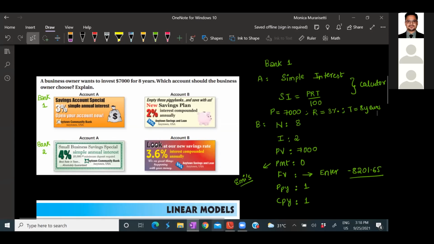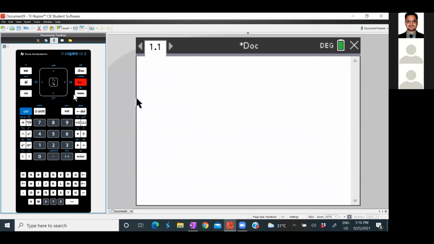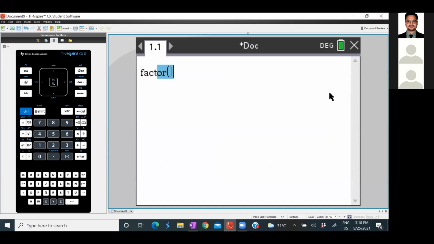Okay. Now, we will go to our TI. Just press Control Dock. If the screen is not going off, just press Escape, it will go off. Now go to menu. Okay. So, now what was our formula?